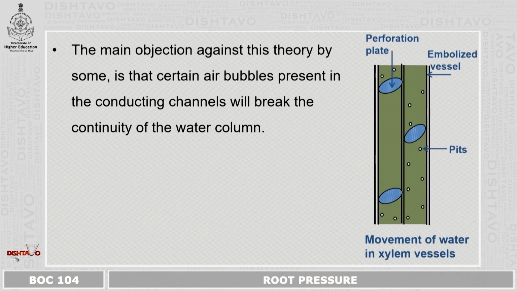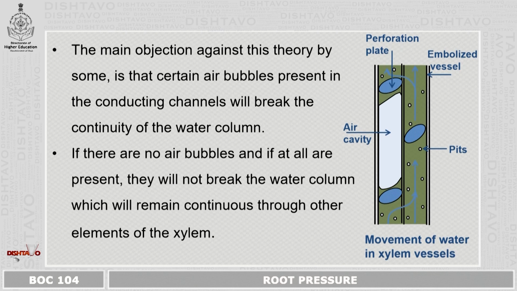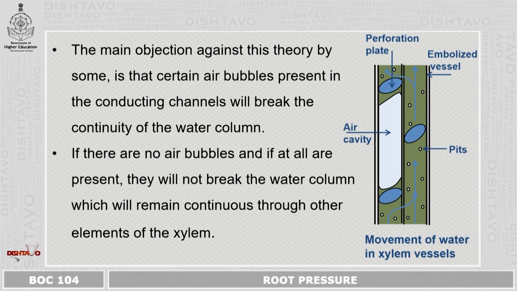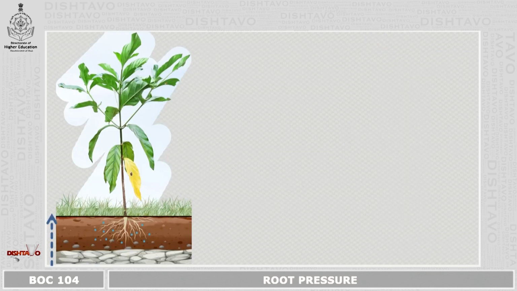The main objection against this theory by some is that certain air bubbles present in the conducting channel will break the continuity of the water column. If there are no air bubbles, or if at all they are present, they will not break the water column, which will remain continuous through other elements of the xylem.